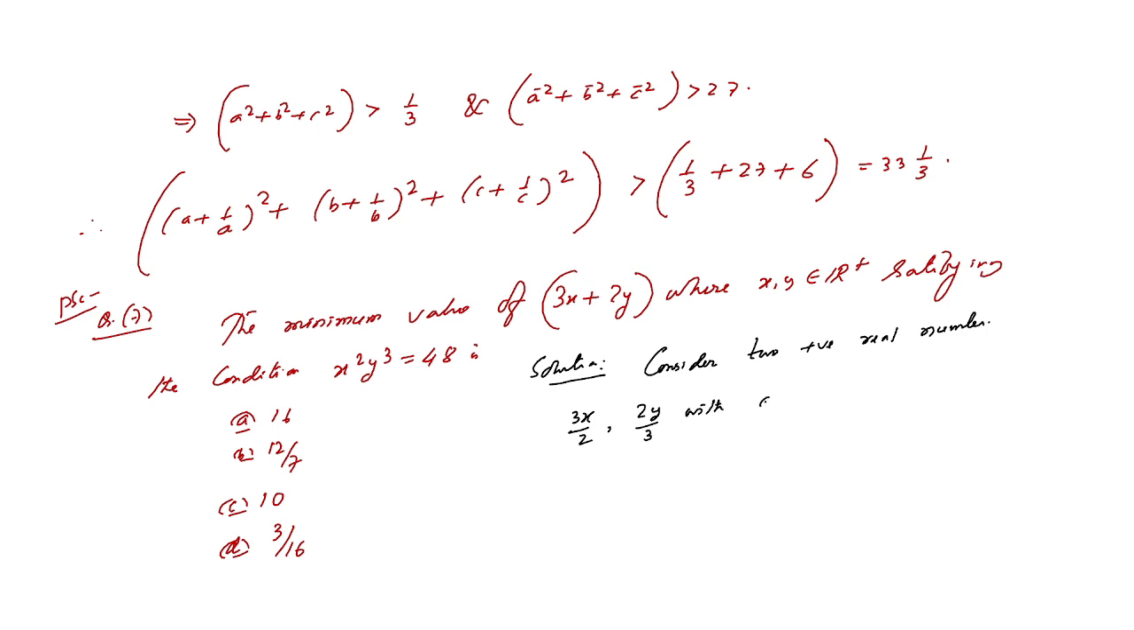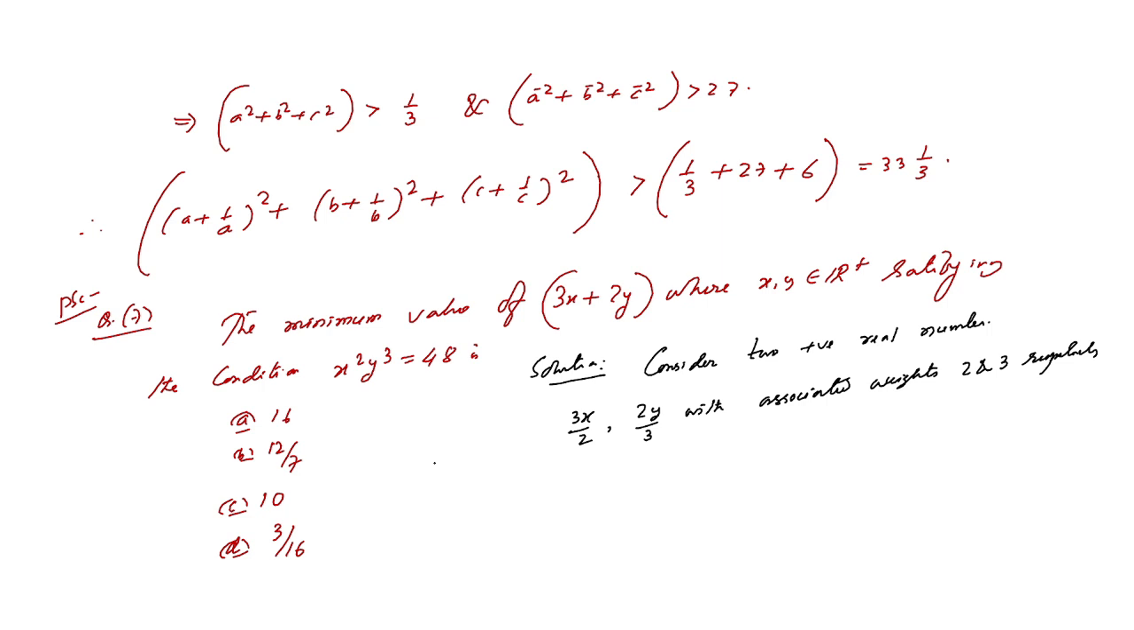with associated weights. This is very, very important. With associated weights, basically 2 and 3 respectively. How will we consider the associated weight? Just think of the power of x and y. Here the power of x is 2, so the associated weight will be 2, and you will divide 3x by 2. And the power of y is 3, so the associated weight will be 3, and you will divide the quantity 2y by 3 also.